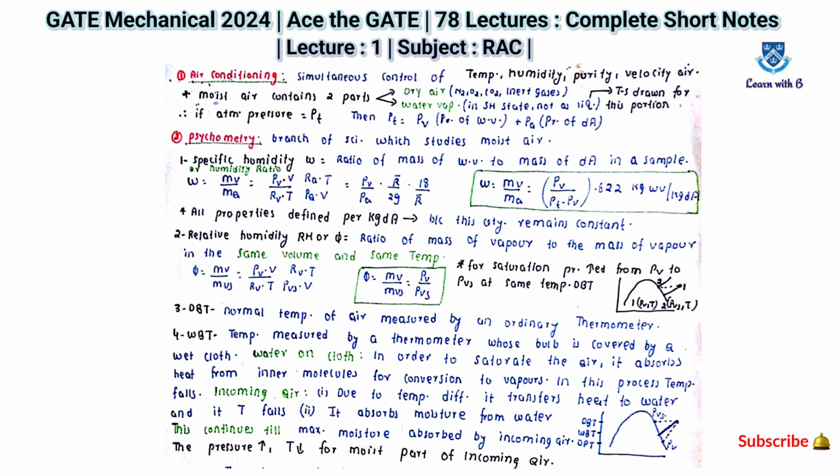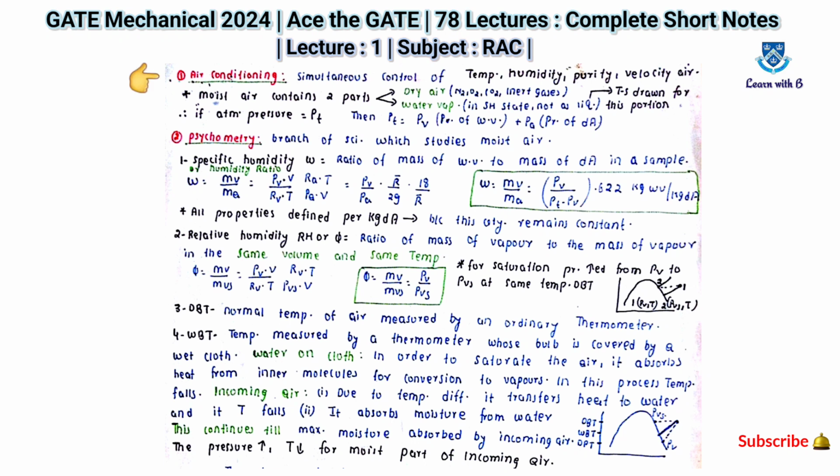The definition of air conditioning is the simultaneous control of temperature, humidity, purity and velocity of air. Moist air contains two parts. The first one is dry air and the other is water vapor. Examples of dry air are N2, O2, CO2 or inert gases, and the water vapor is in a gaseous state, not as a liquid.